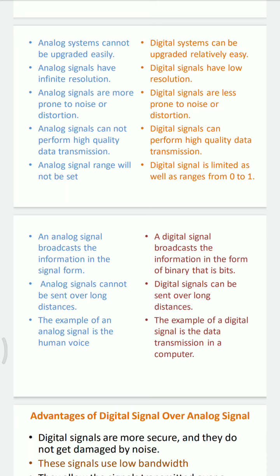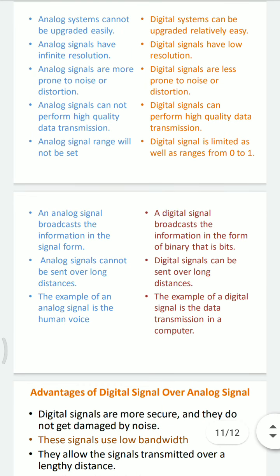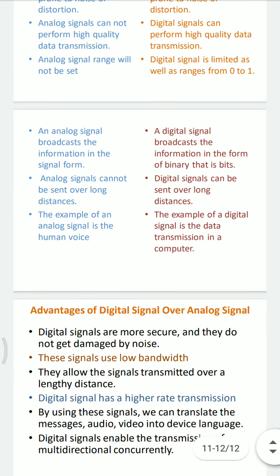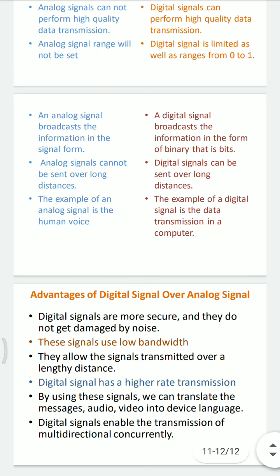Now, analog signal range will not be set, but digital signal is limited and ranges from 0 to 1 because it is binary. An analog signal broadcasts the information in signal form, but a digital signal broadcasts the information in the form of binary, that is bits.